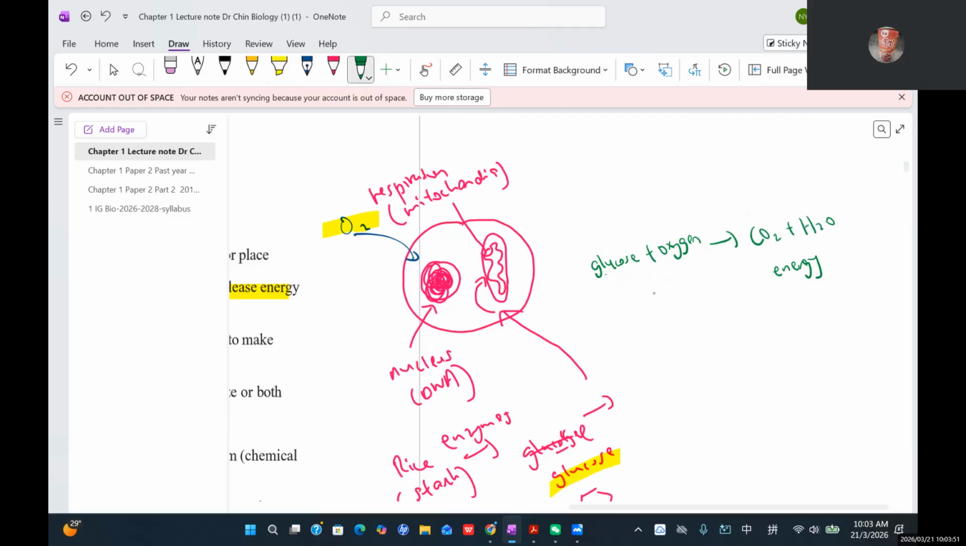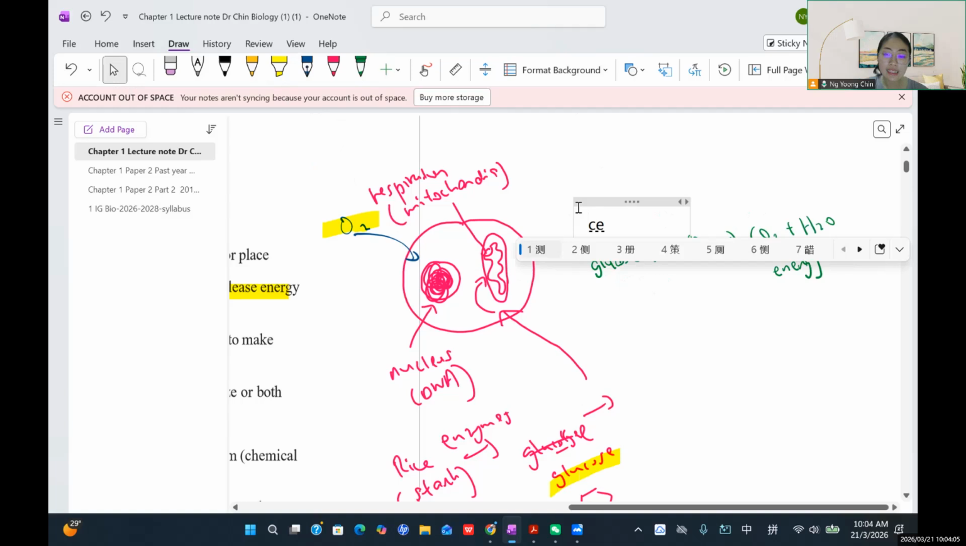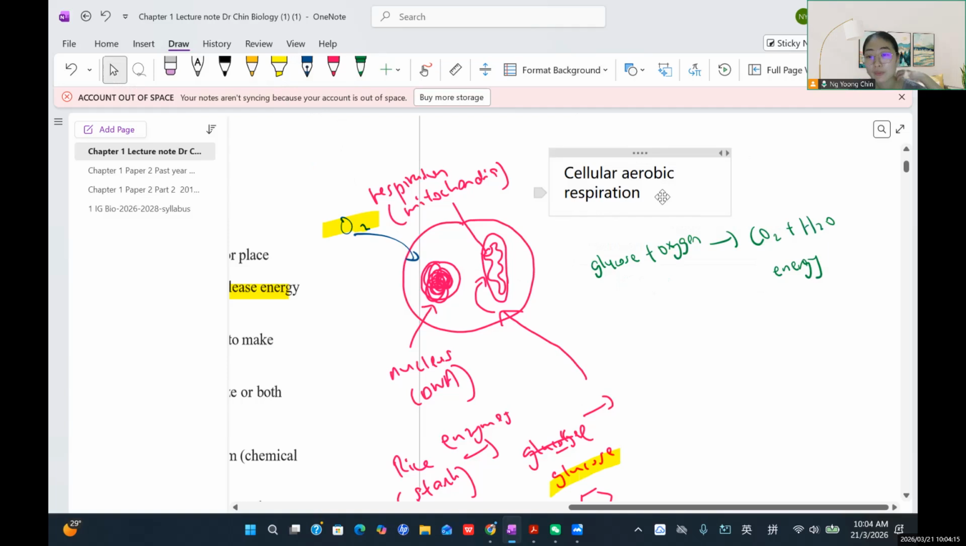And then the mitochondria will do the respiration. So what is this equation about? It's about cellular aerobic respiration. Let me type this down: cellular aerobic respiration. In Chinese it is called 细胞有氧呼吸. It is aerobic respiration because it requires the input of oxygen.